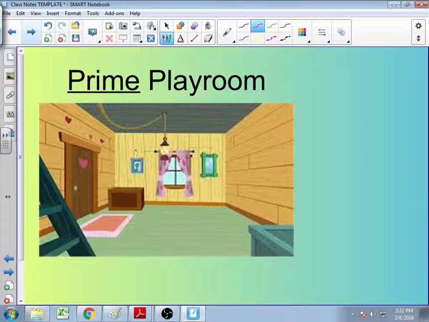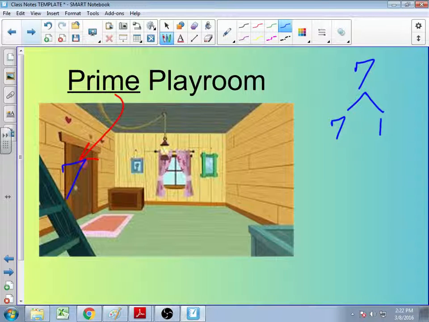He walks into the house. The next door he sees is this door right here. It's the prime playroom. In the prime playroom are all the numbers that are only divisible by themselves and 1. So 7 was out on the lawn. He actually came inside with 14, and he is now inside the prime playroom hanging out with all the other prime numbers, because if I think about the multiples that make 7, it's only 7 and 1. There are no other integer values that can multiply up into 7.